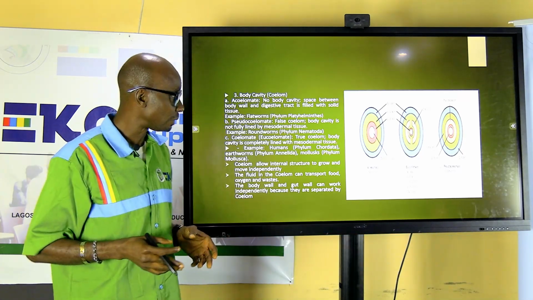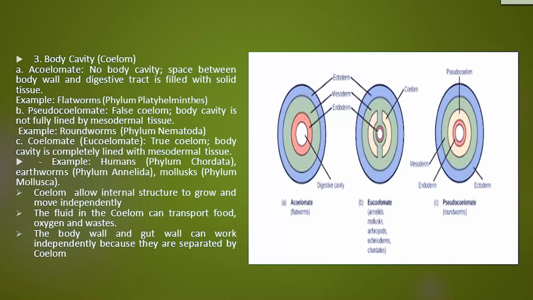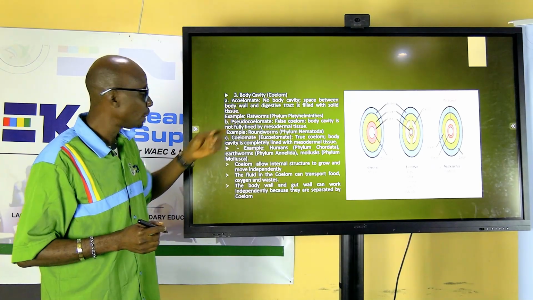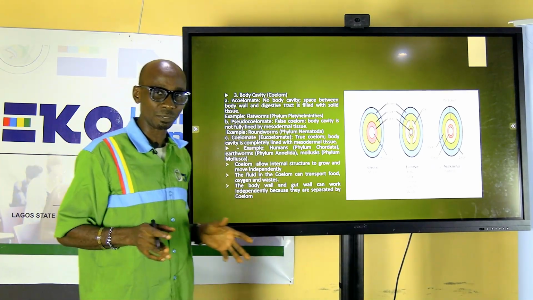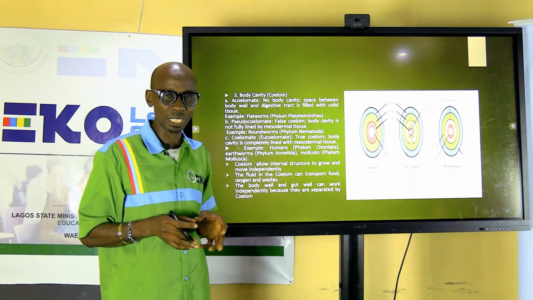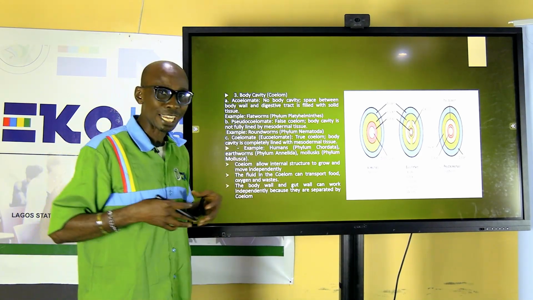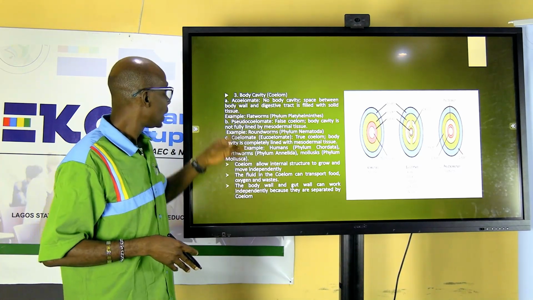So according to body cavity, animals can also be divided into three. We have the acoelomates, the pseudocoelomates, and the coelomates. The acoelomates are those animals without body cavity. Pseudocoelomates are those with false body cavity. They don't have true body cavity. Then coelomates are the ones with true body cavity.